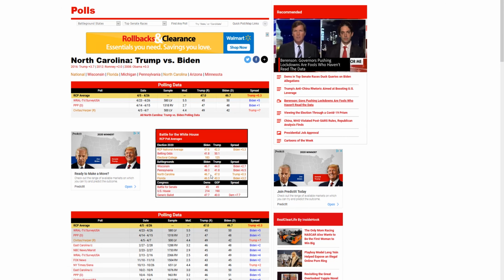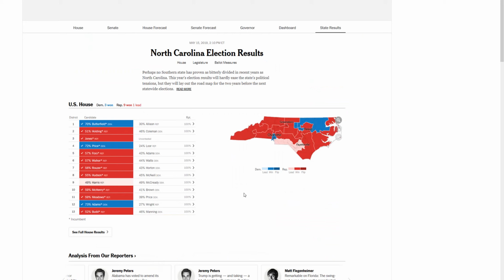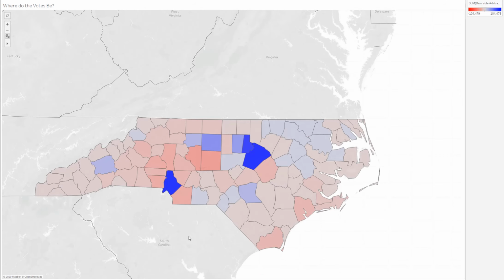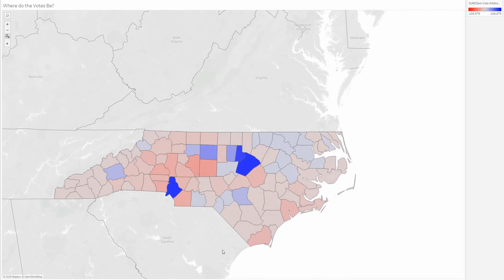And when we take a look at recent polling, we see that Biden is leading a lot of the recent polling that has been done of North Carolina. Cal Cunningham is essentially tied with Tom Tillis, Trump and Biden are essentially tied, and the Democratic Governor Roy Cooper is leading by large margins. I believe the minimum that he's been up by in a poll is 9 percentage points. That being said, the demographics still don't look good in terms of Democrats winning the state of North Carolina.